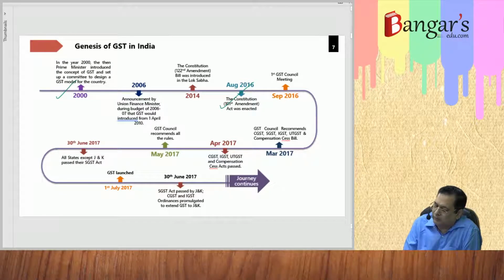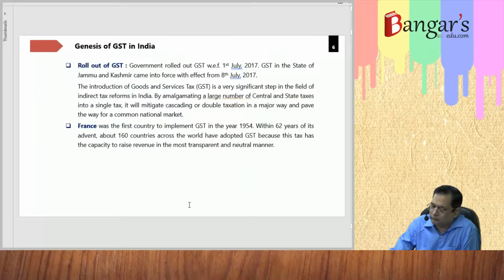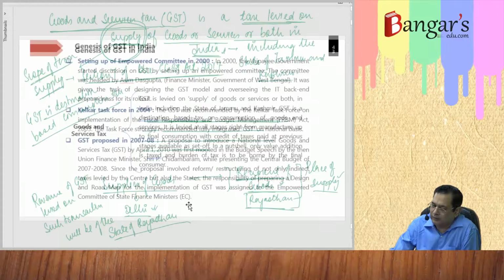The CGST Act. And subsequently, with effect from 1st July 2017, we got an economic freedom by launching goods and services tax. Then Jammu and Kashmir also passed this on 8th July 2017, and GST became effective on all goods and services supplied within India. So that is basically the rollout.